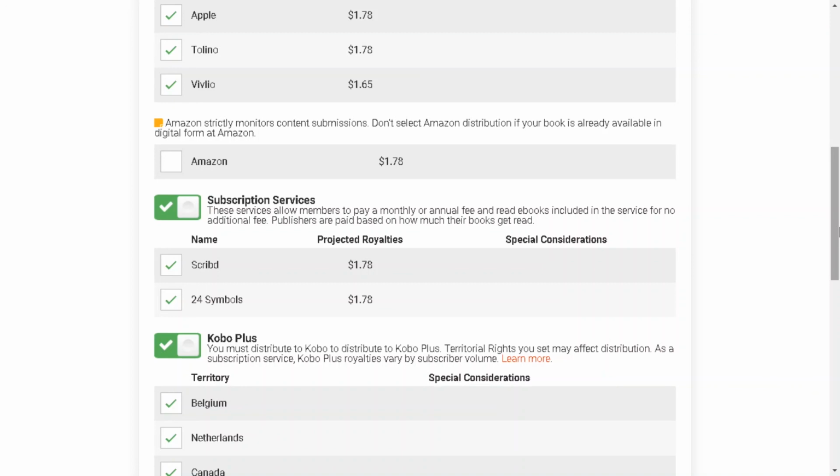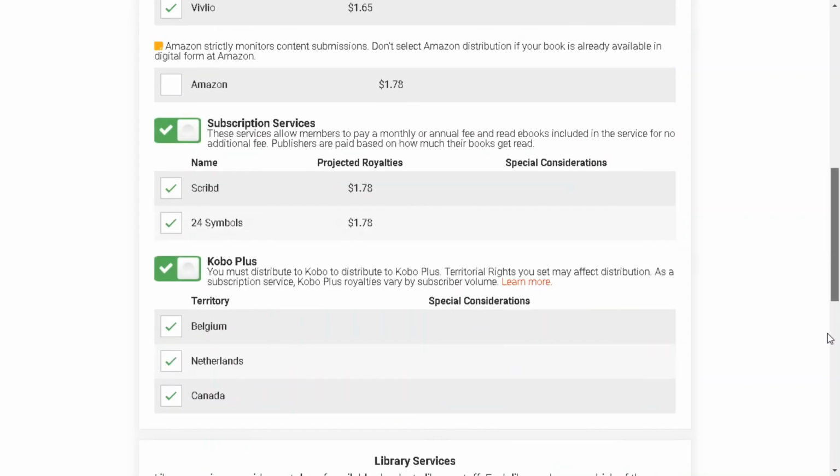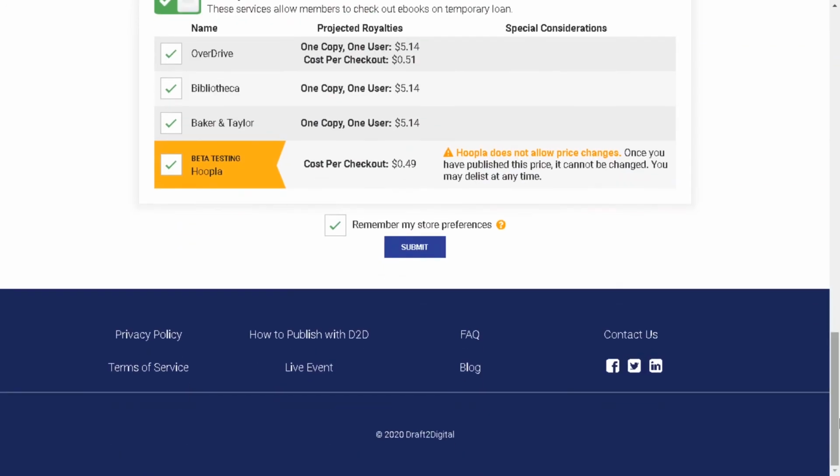If they don't read on Amazon, that's fine. They can buy it on Apple. They can buy it on Tolino. They can buy it on Vivlio. So the possibilities are endless, guys. Endless. So that's how you go through Draft2Digital. Let me know if you have any questions below, and I'll be more than happy to answer. All you need to do now is click submit and your book is off.